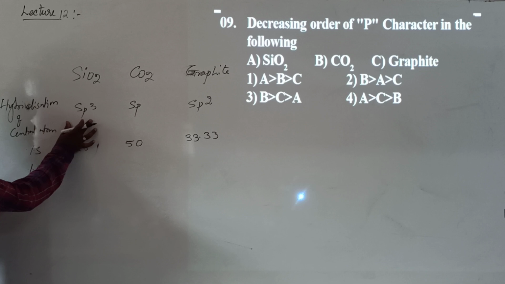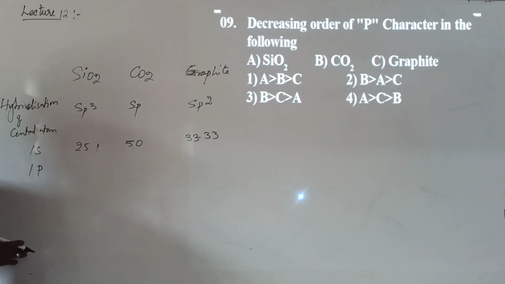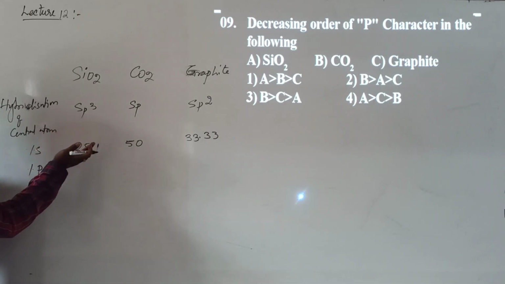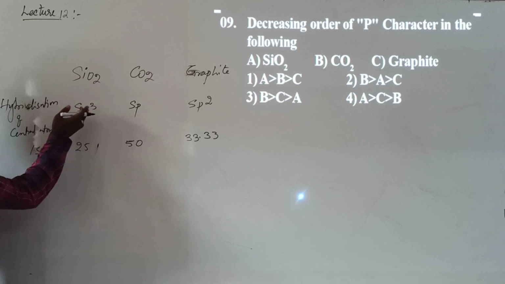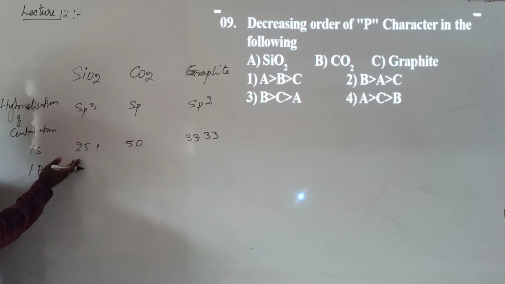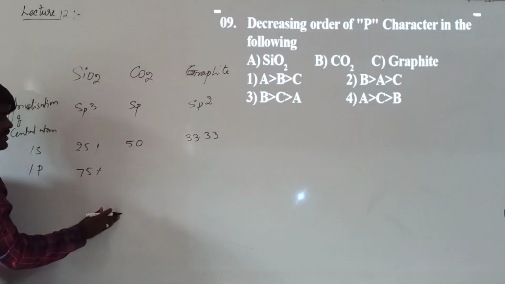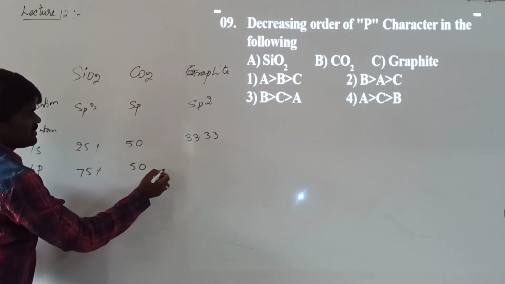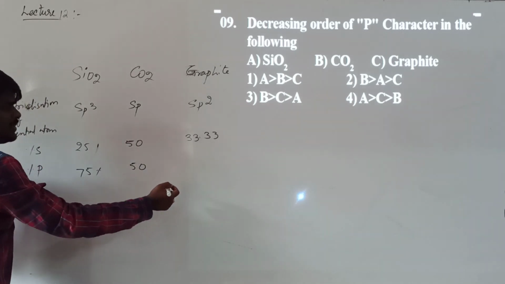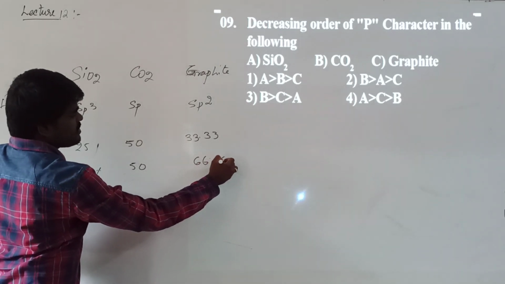And the same way we can also determine the percent p character. 4 orbitals overlap to form 4 new orbitals, where 1 by 4 is 25% s, and 3 by 4 will be 75% p. 1 by 2 will be 50%, and 2 by 3 will be 66.6%.